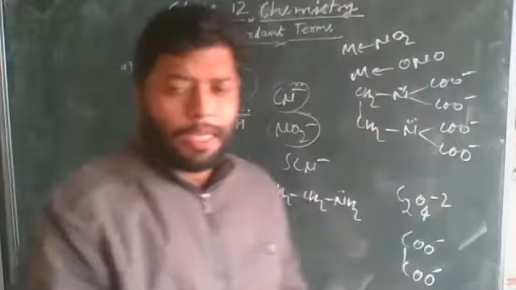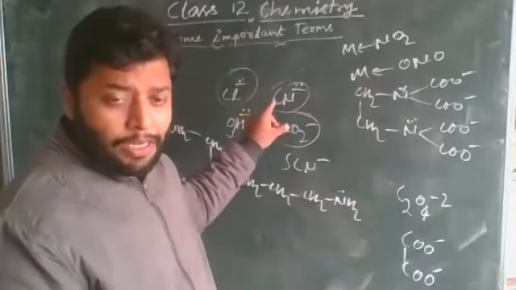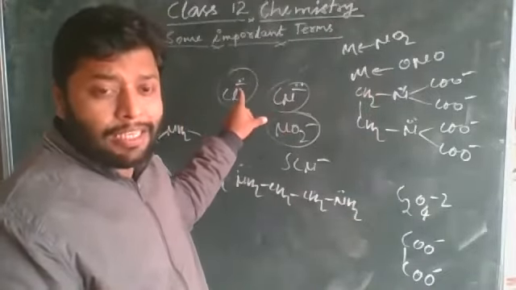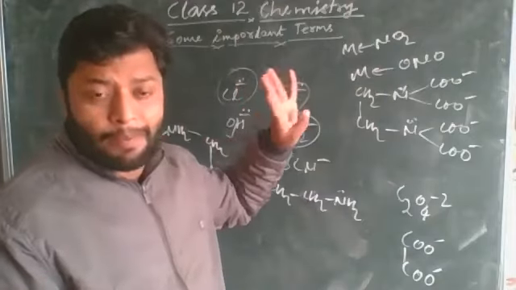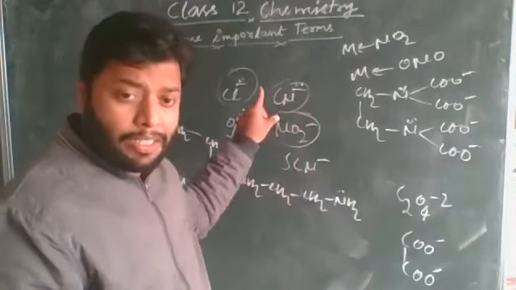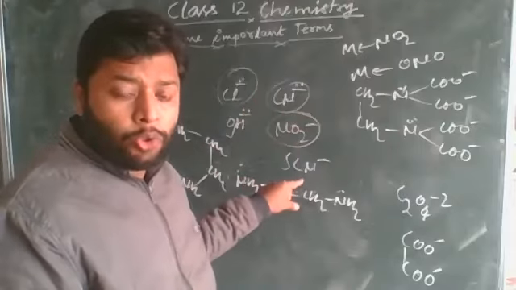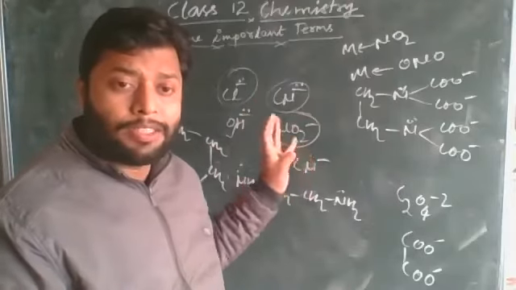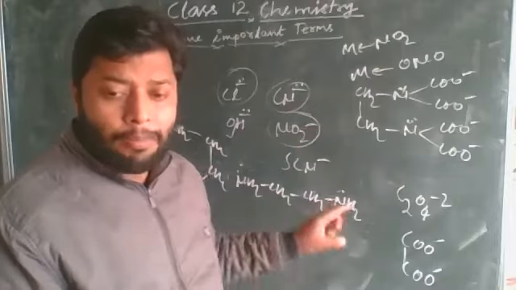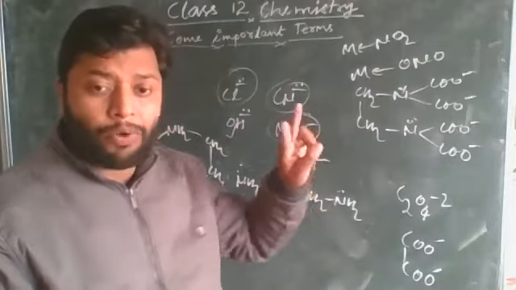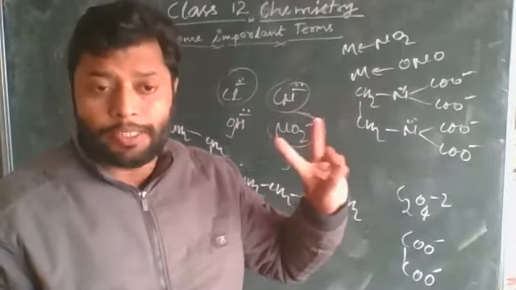For example, if a complex has the metal attached with 4 Cl minus, the coordination number will be 4. But if the same metal is attached with 2 ethylenediamine, the coordination number is again 4, because one ligand can form 2 coordinate bonds.